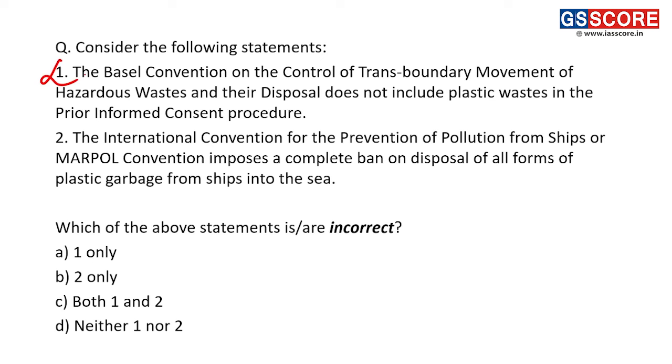Right, this statement is an incorrect statement because now under Basel Convention, the parties have included plastic waste in the prior informed consent procedure. Right, so plastic waste now is a part of prior informed consent procedure, and that's why first statement is an incorrect statement in this particular question.